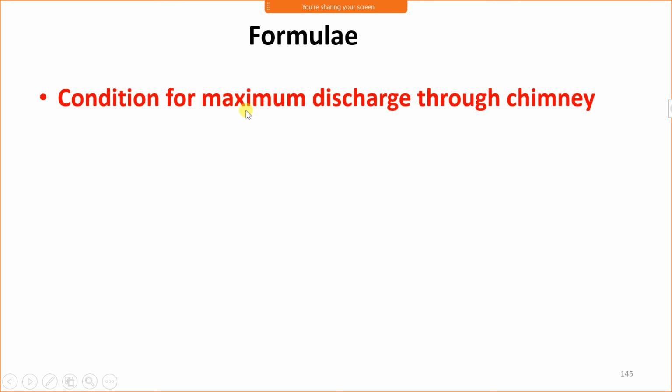Then some more formulas. Condition for maximum discharge through chimney. T2 is equal to (2M plus 1) upon M into T1. If the temperature of flue gases is taken by this formula, in that case the discharge through the chimney will be maximum.